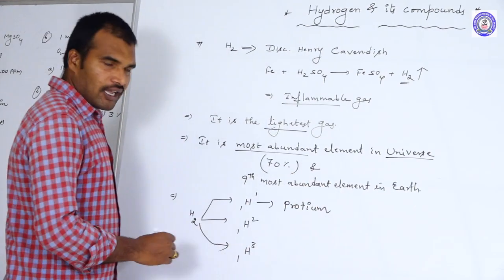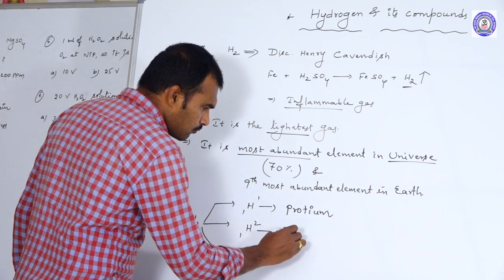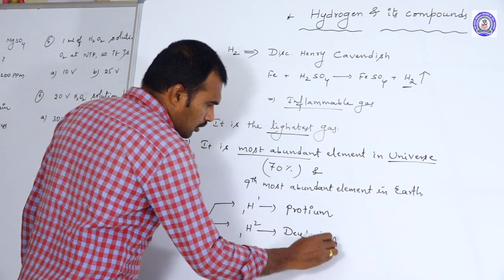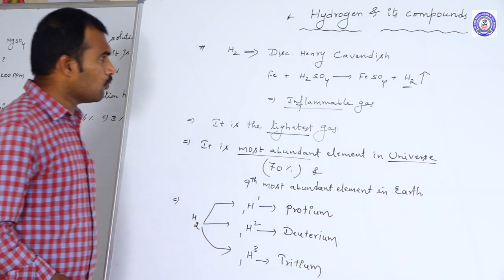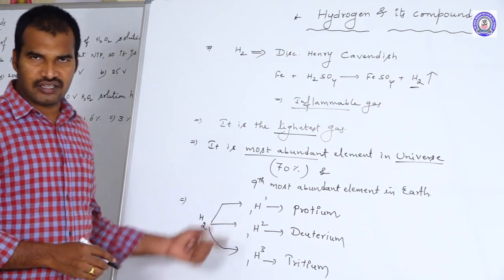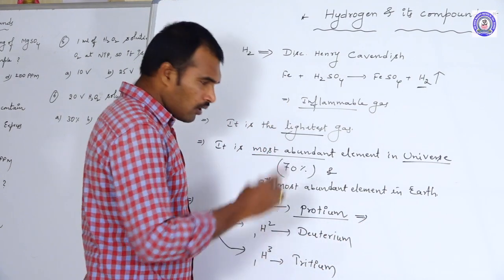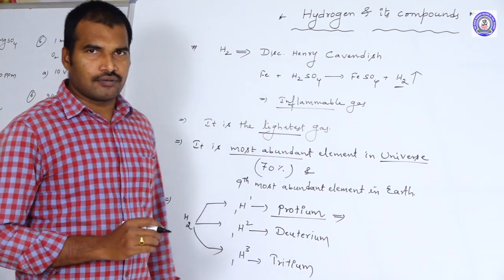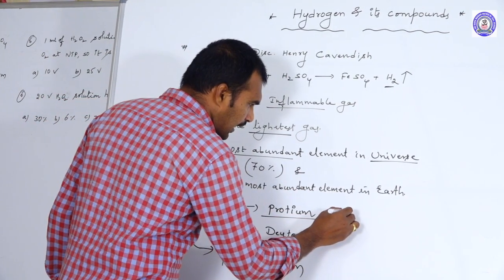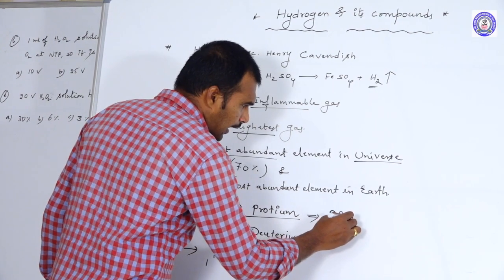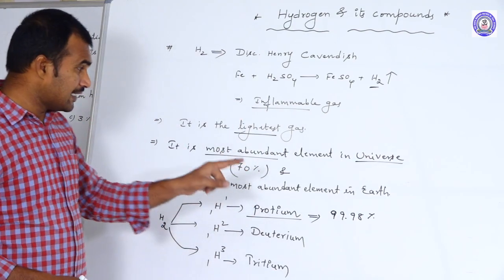The second isotope of hydrogen is deuterium, and the third one is tritium. Protium, deuterium, and tritium are the three isotopes of hydrogen. Protium is the most abundant isotope, approximately 99.98 percent of all hydrogen.